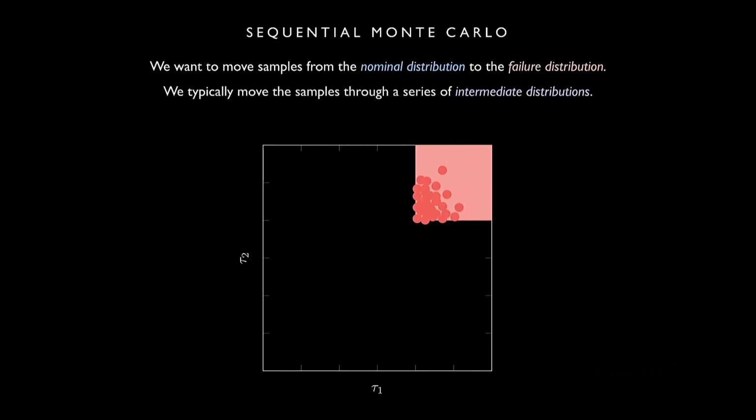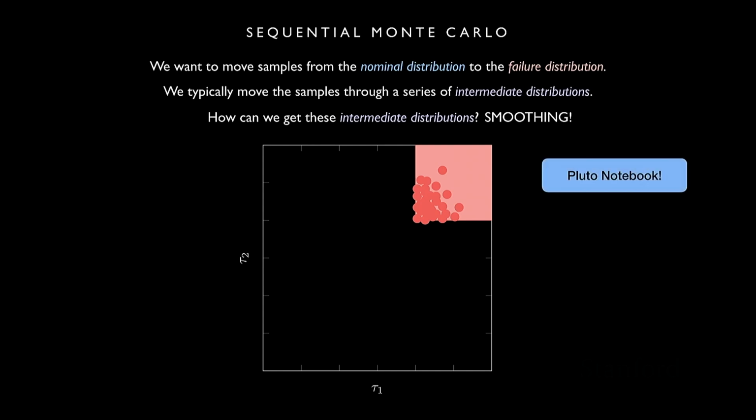Okay, so let's start with just how do we have a bunch of samples from the nominal distribution and move them to the failure distribution? Typically what people do is they move samples through a series of intermediate distributions. Okay, and so then how do we get a series of intermediate distributions that go from the nominal distribution to the failure distribution? It turns out we can use this idea of smoothing that we used when we were doing MCMC. So let me show you what that looks like.